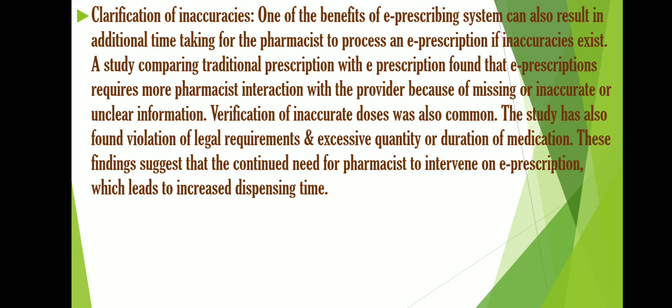And then there is clarification of inaccuracies. Generally, because this is an e-prescription system, the prescription is sent electronically to the pharmacist. Obviously it is the duty of the pharmacist to check once if there is any error, any mistake, or any inaccuracies. But what physicians and pharmacists do is that when you get anything in shortcut, you want more shortcuts, more benefits, or you want to be more lazy. So this is the reason for this clarification of inaccuracies.